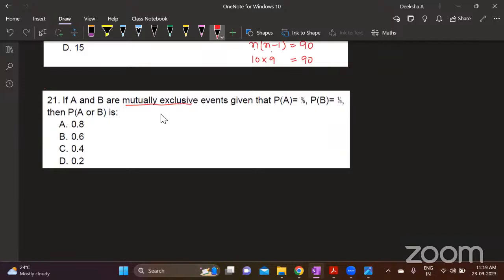Mutually exclusive events means they do not have common occurrences, or they don't have anything in common. Or in other words, you can say A intersection B is 0.